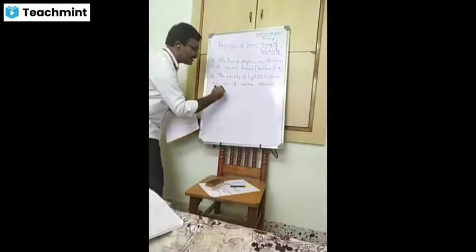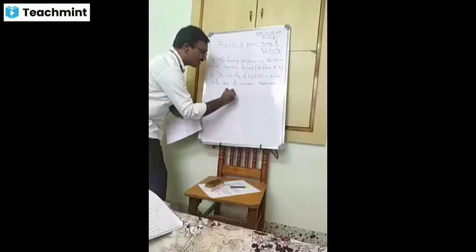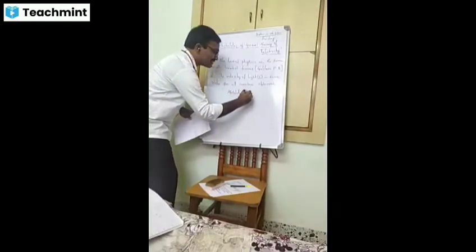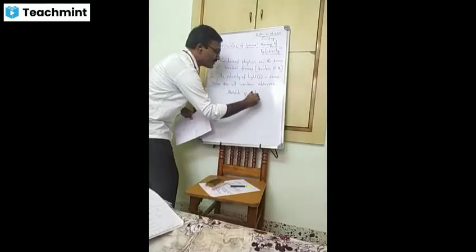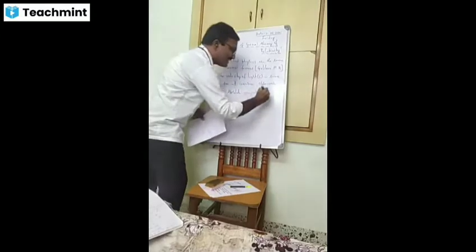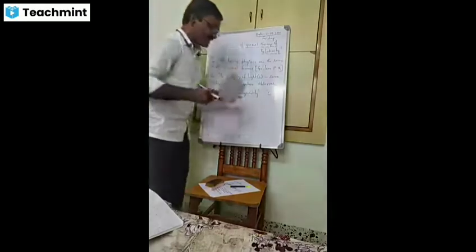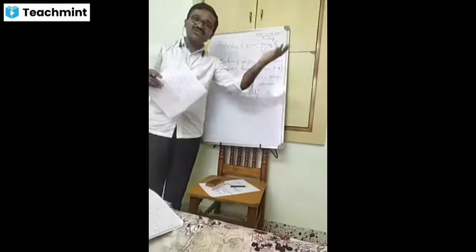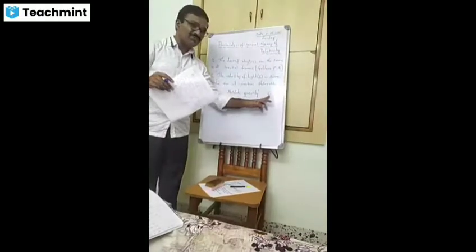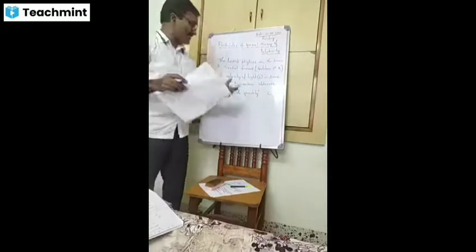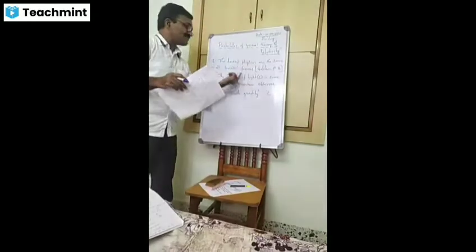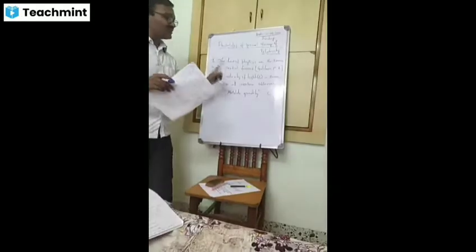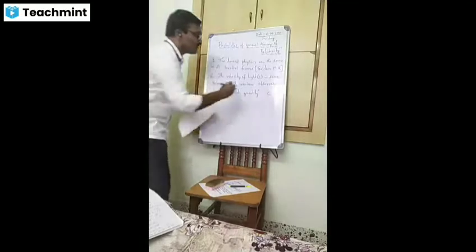Yesterday I said the only absolute quantity present in the universe is the speed of light. The speed of light measured by any observer, whether in motion or at rest, is the same for all observers. The speed of light is the same for all inertial observers. This is the second postulate of special theory of relativity.